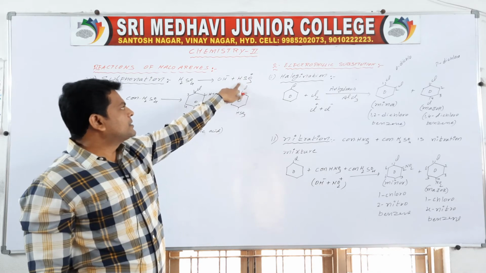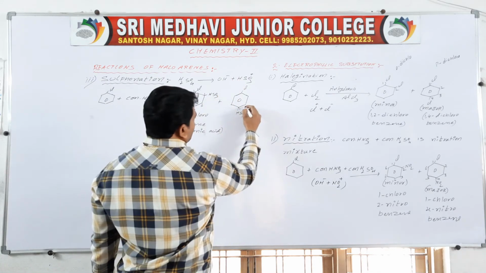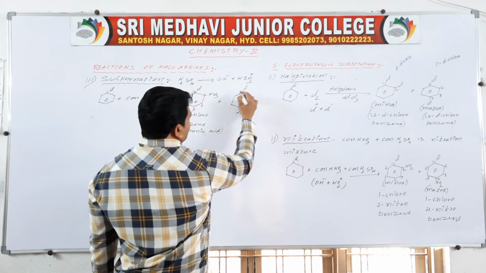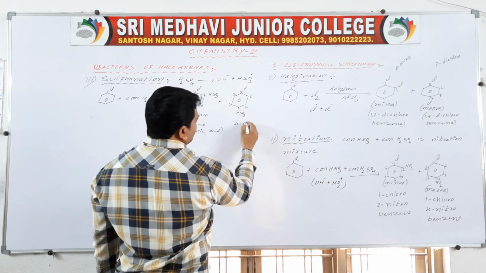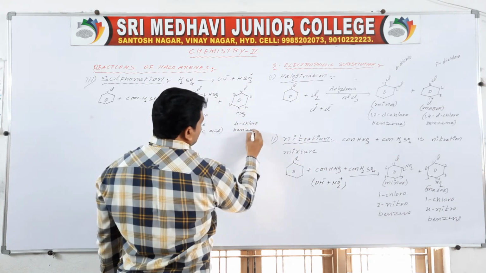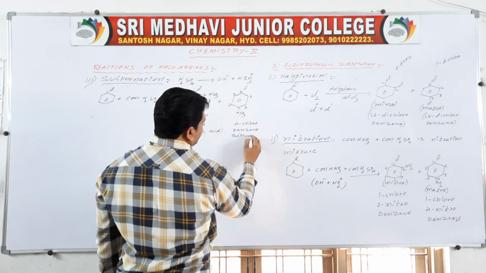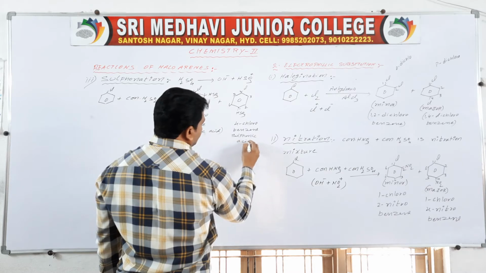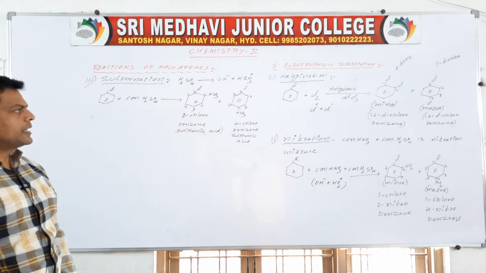Here also numbering 1, 2, 3, 4, 5 and 6. It is nothing but 4-chlorobenzene sulfonic acid.